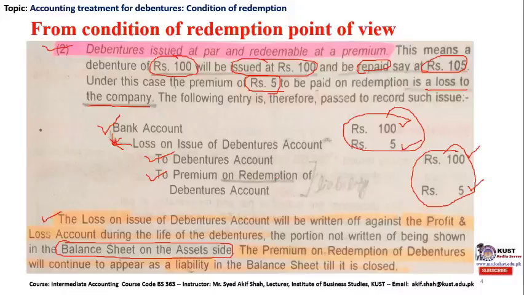Similarly, this premium on redemption account is our liability. Premium on redemption of debenture will continue to appear as a liability in the balance sheet till it is closed. By till it is closed, we mean until the company has actually redeemed the debentures. This account will then be written off from the balance sheet under the liability of the company.